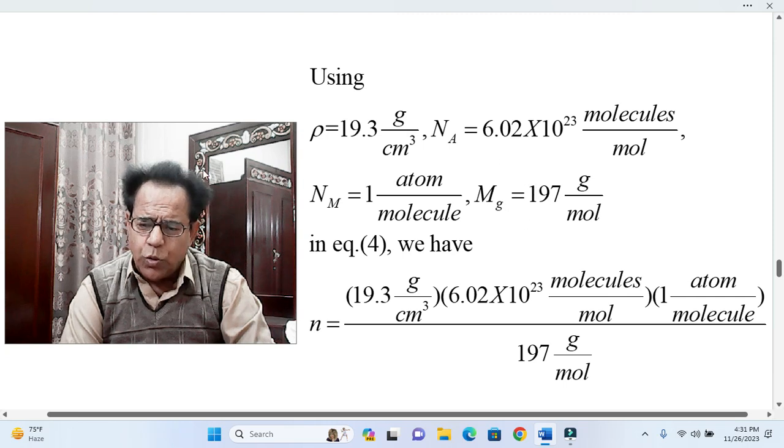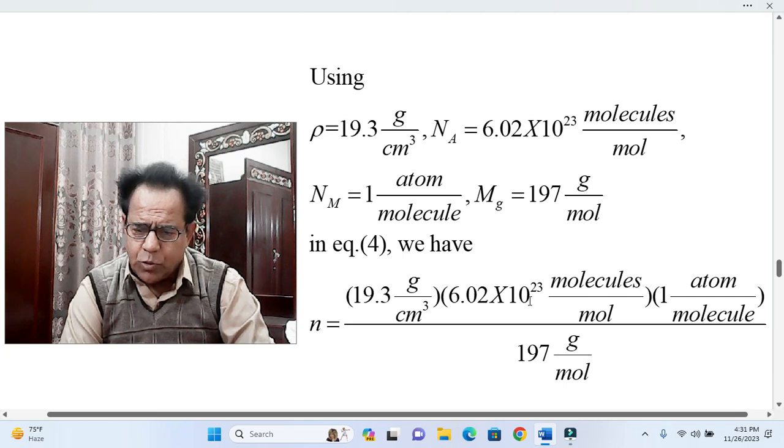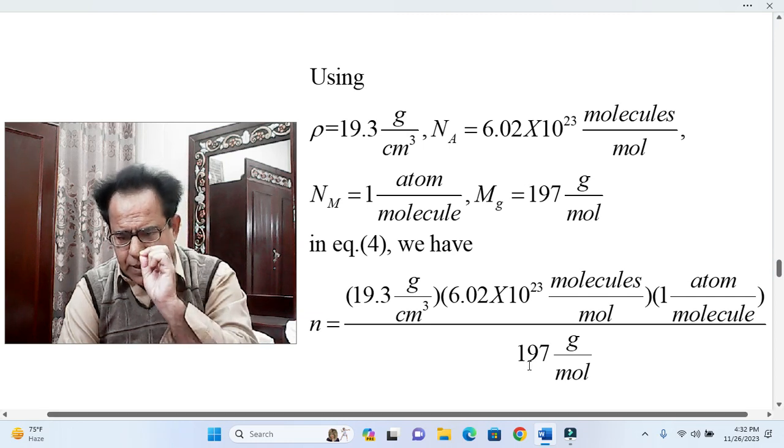So we will put all these values in the above equation. In equation number 4 we get small n is equal to 19.3 gram per centimeter cube into 6.02 into 10 to the power 23 molecules per mole into 1 atom per molecule divided by 197 gram per mole.